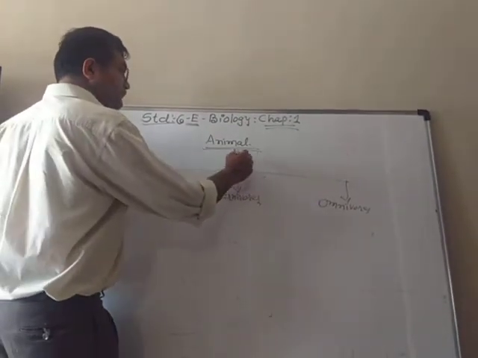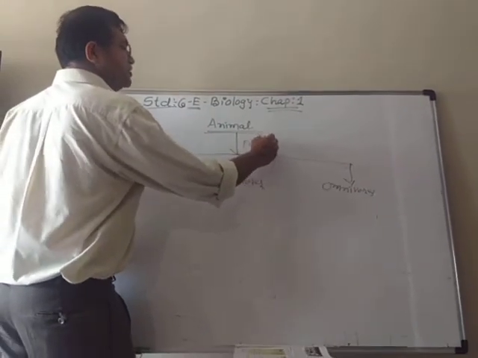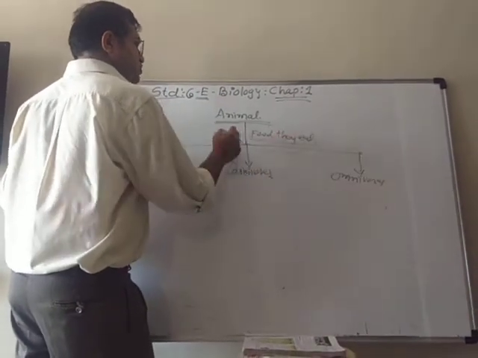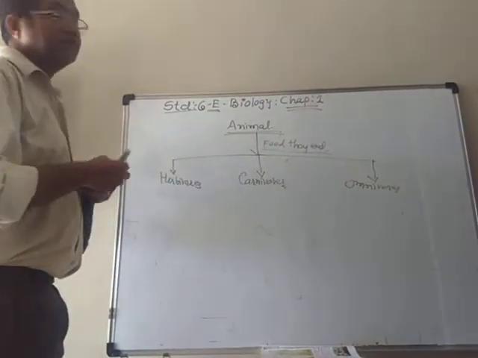This classification is based on the food they eat.